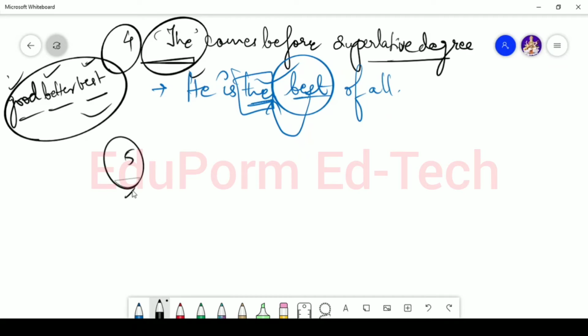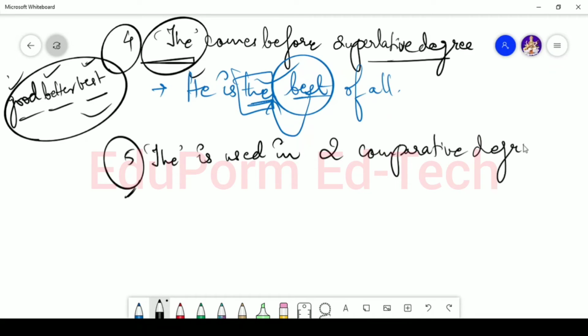Now let's see the fifth use, that says the is used in two comparative degrees. For example, if a sentence has two comparative degrees, in that case the will always come, the will be used in case of two comparative degrees. For example, if I say the more he eats, the more